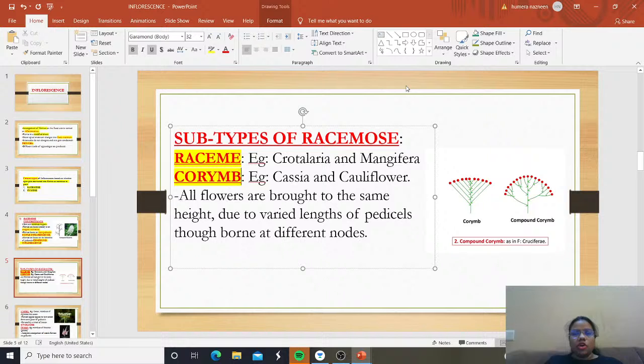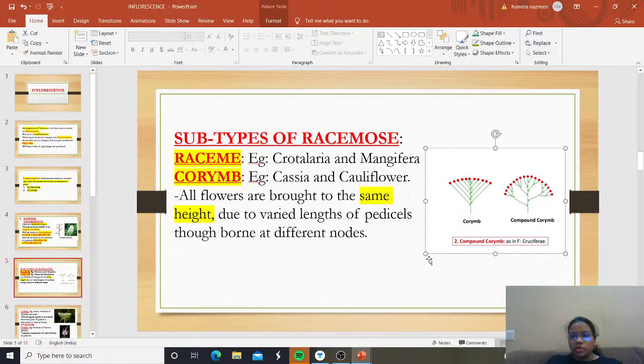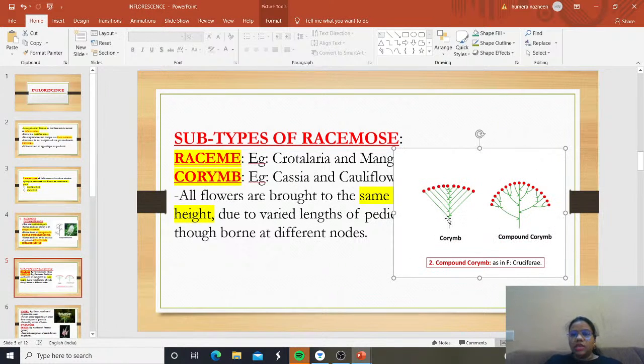Then what is there in corymb? All the flowers are brought to the same height. So in corymb what is happening, guys? The flowers, irrespective of which node they are formed at, come to the same level. Why do they come to the same level? Due to varied lengths of pedicels, though born at different nodes. See here, this is the simple corymb and we have compound corymb. I'll just zoom in and show you once again.